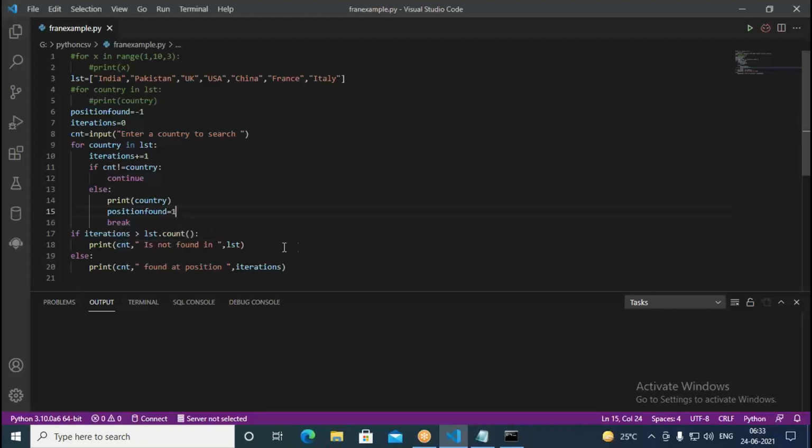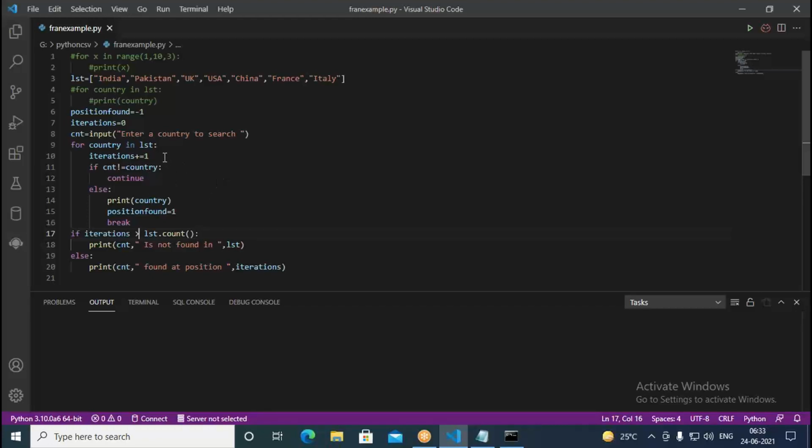So in such cases, it says not found in list, if iteration is greater than the lst.count. We are not finding it in the given list. Therefore, it says the country is not found in the list. So like this, here we use the iterations. Initially iteration is 1, similarly 2, 3, 4, 5, 6, 7, 8.